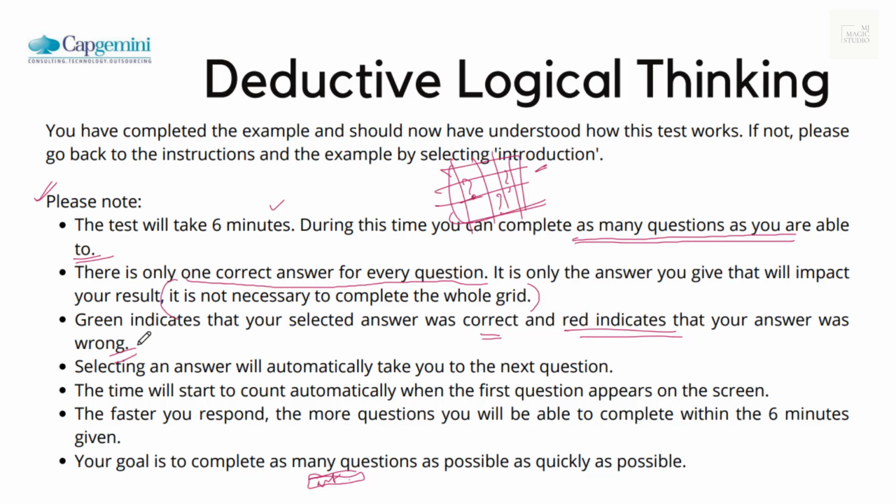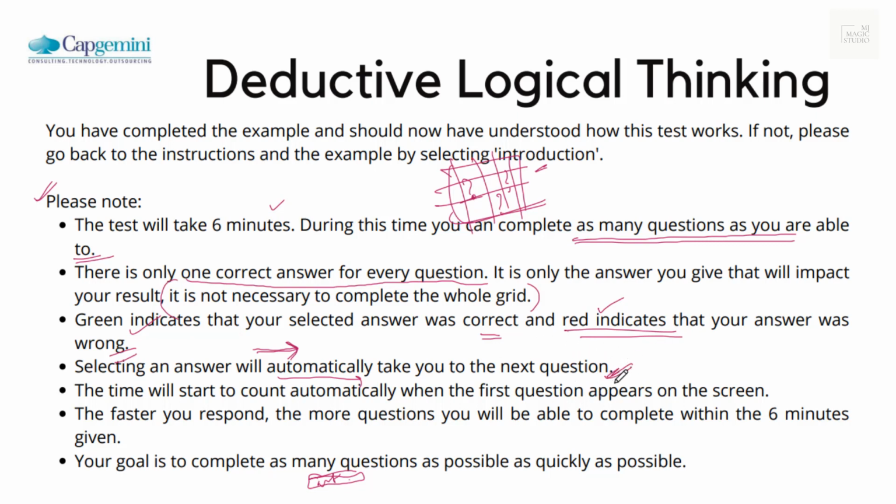Whether your answer is correct or not, you would be moved on automatically to the next question. Selecting an answer will automatically take you to the next question. So whether a green light glows or a red light comes in, you will be automatically taken to the next question.